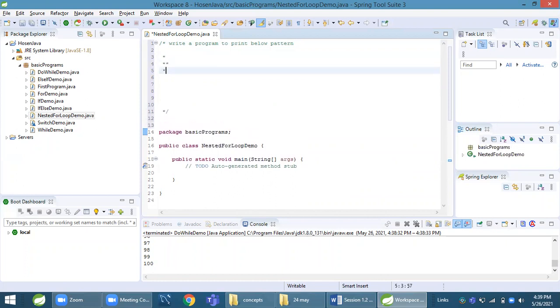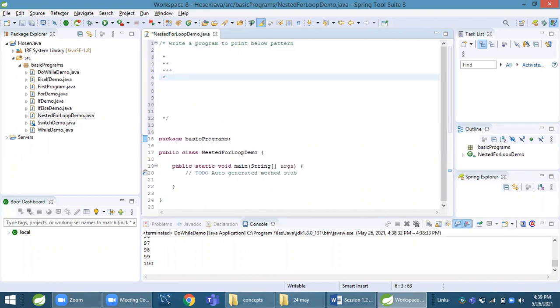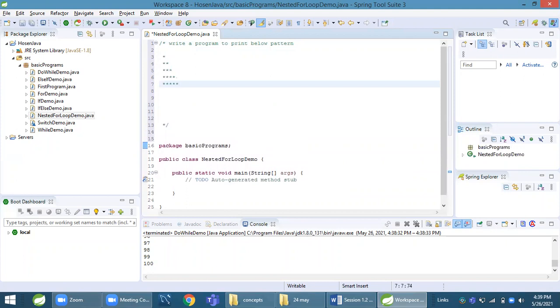Star, star, star. 3 stars, 4 stars, 5 stars.